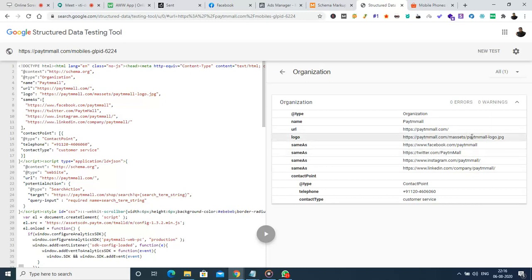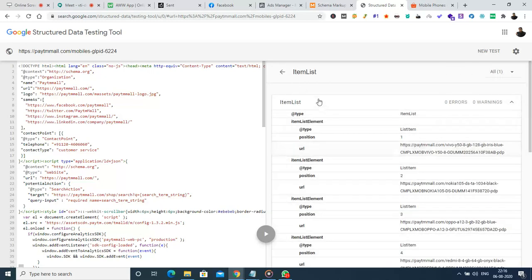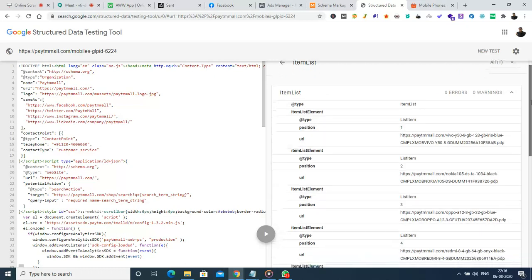So they had given a link saying that this is the particular link which refers to the logo of the particular organization, the primary URL of this website, and the name of the company, that is Paytm Mall. It is an organization. So these are the data which has been provided for the website paytmmall.com.